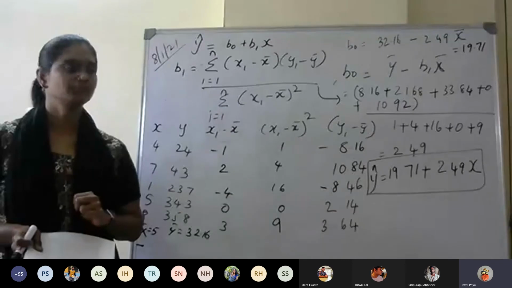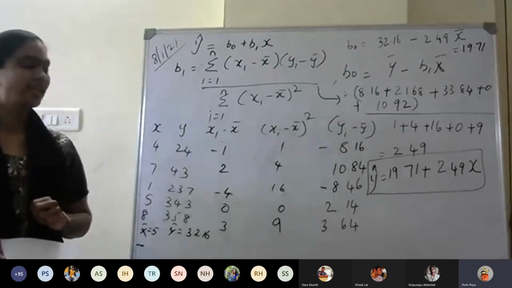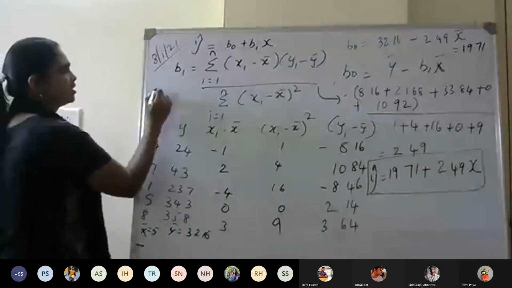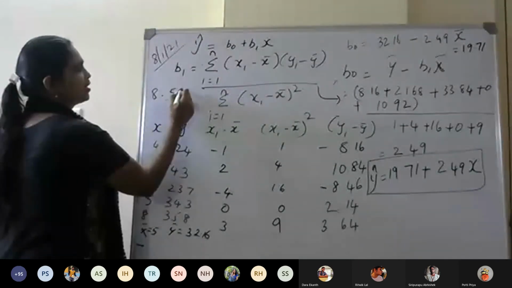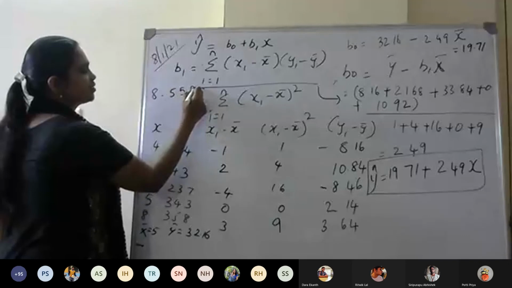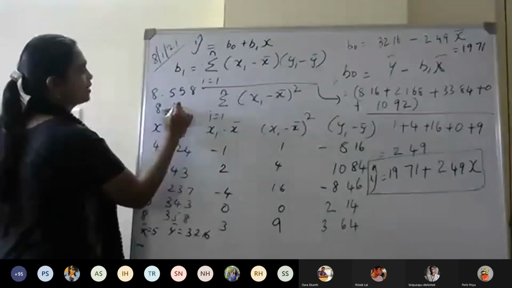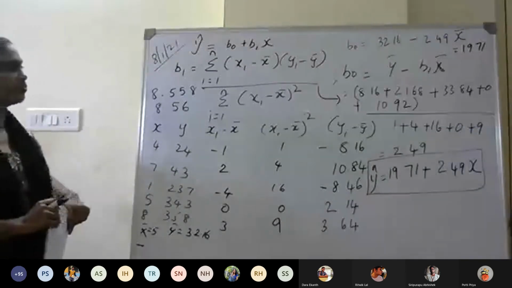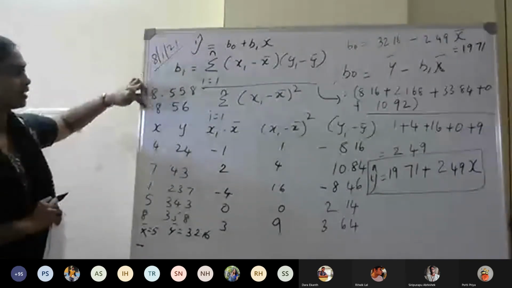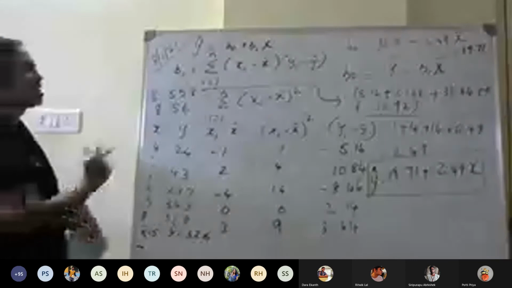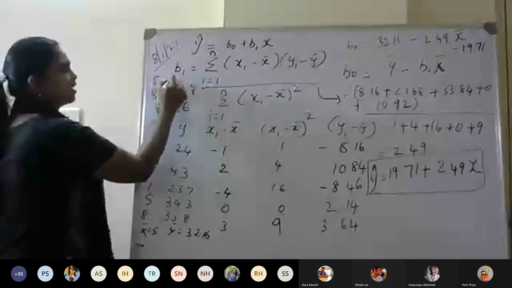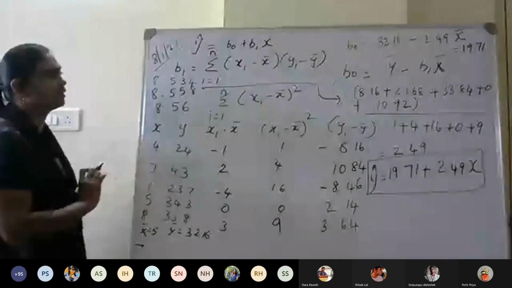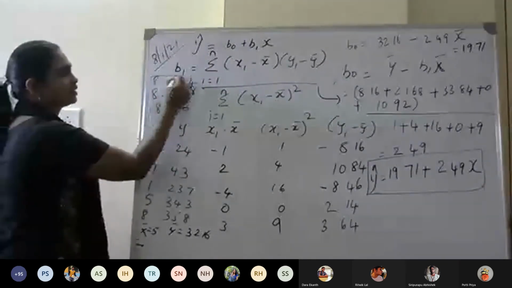If the value is 0.5 and above, you round up. Suppose the value is 8.558, you can write it as 8.56. If the value is 8.534, then you can write it as 8.53 only.